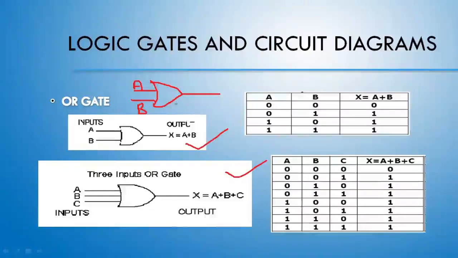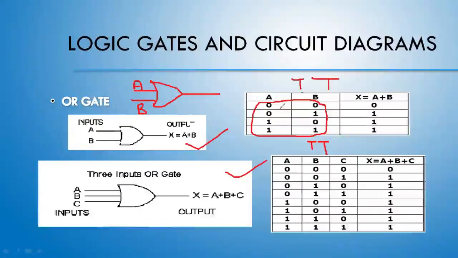According to the working principle of the OR gate, I am providing you the truth table. This truth table is for 2 variables and this truth table is for 3 variables. How to justify the values for A and B?